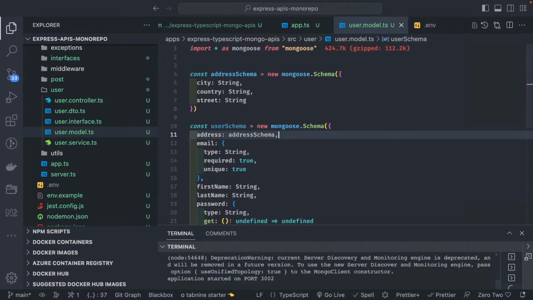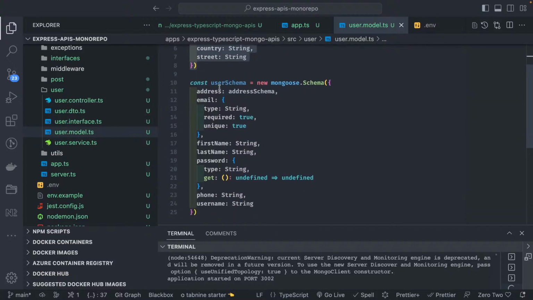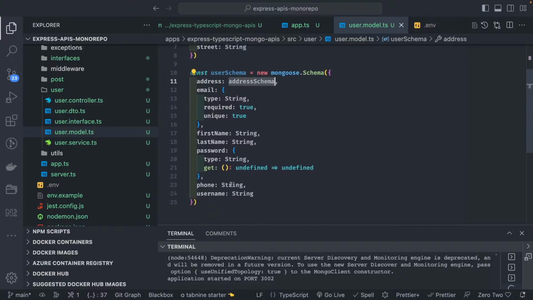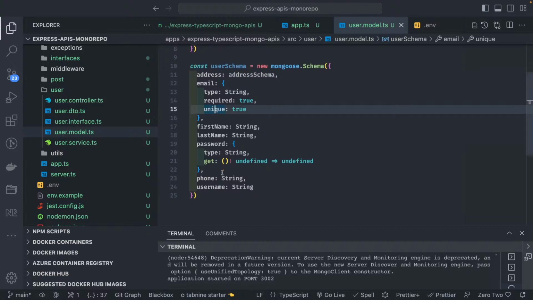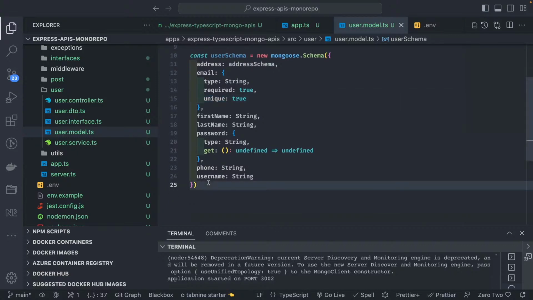So now we have address schema. So address schema is an embedded reference. We don't need to do referencing here because this is just like a sub document in the JSON object. And now, if you see the user model, we have this address. Now we also want to have posts. So how can we associate the post with the user schema? So how we can do it?